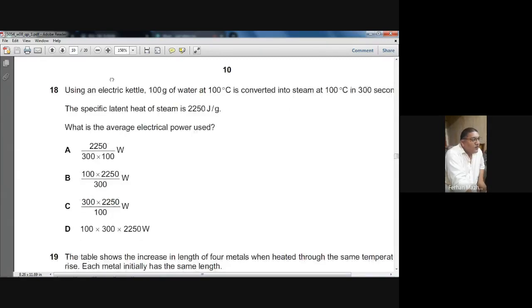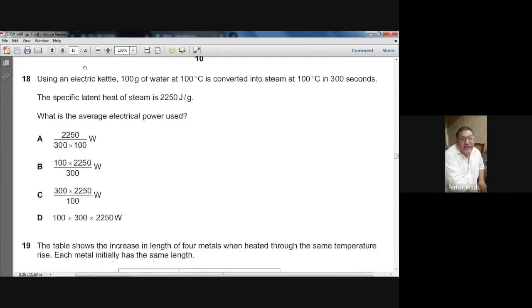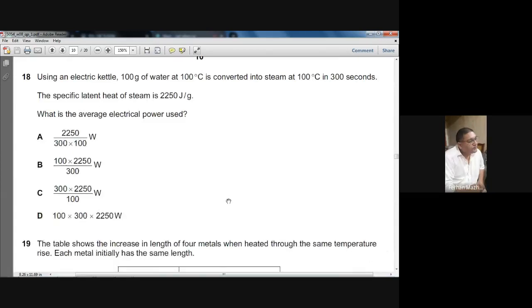Okay, so here we come. Question number 18 is on your screen. Using an electric kettle, 100 gram of water at 100 degrees centigrade is converted into steam at 100 degrees centigrade in 300 seconds. The specific latent heat of steam is 2250 joules per gram. What is the electric power used?